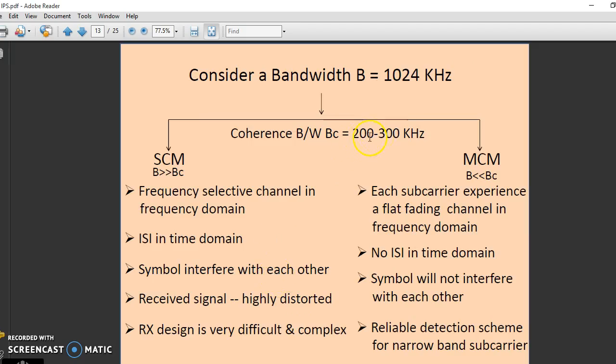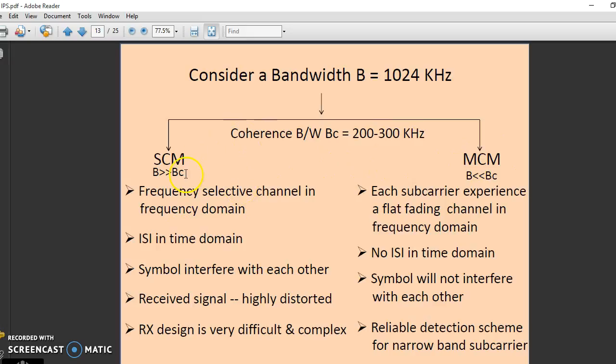Suppose we have a bandwidth of 1024 kilohertz, that is 1.02 megahertz. The coherence bandwidth is around 200 to 300 kilohertz. If we consider single carrier communication, the bandwidth of 1024 kilohertz is much greater than 200 to 300 kilohertz.